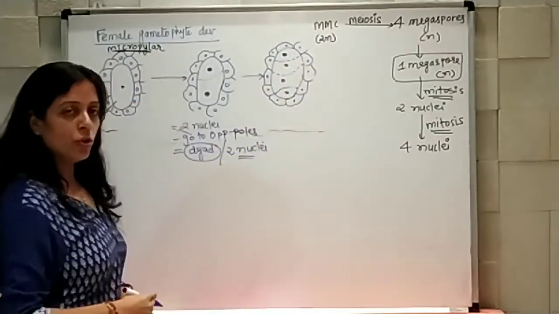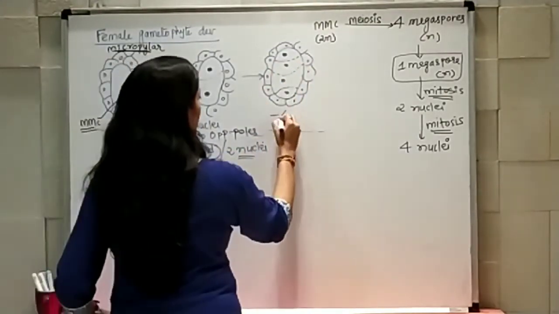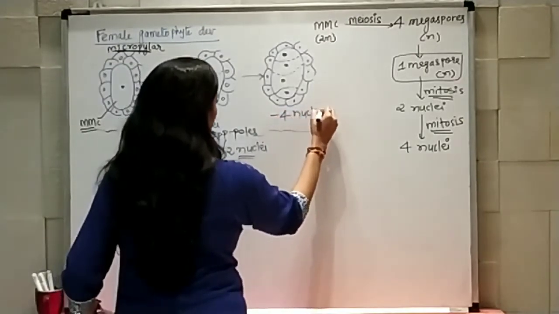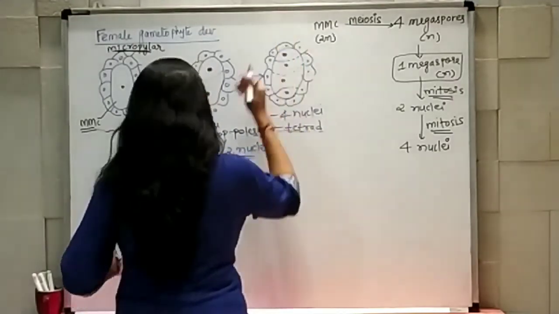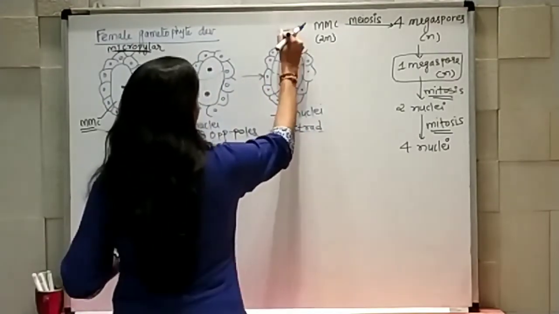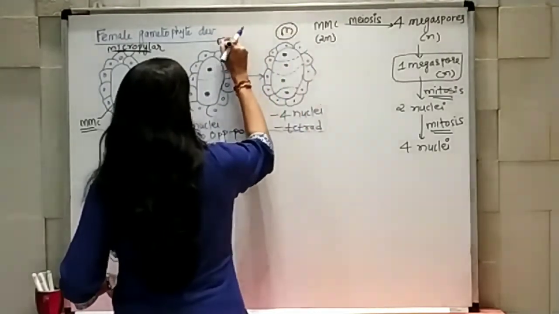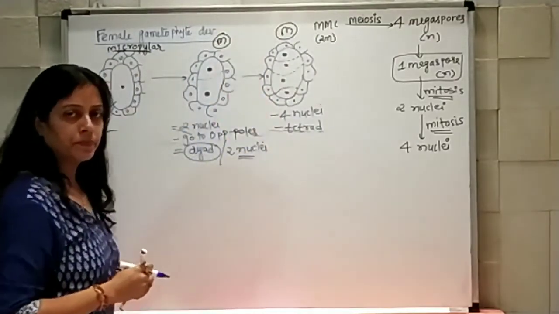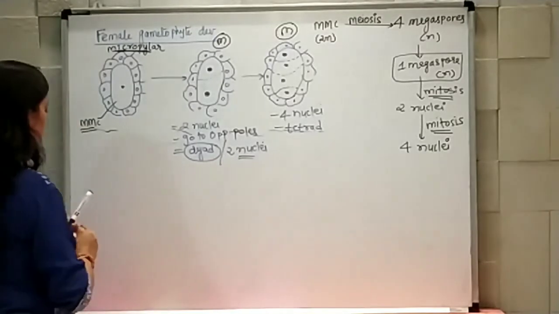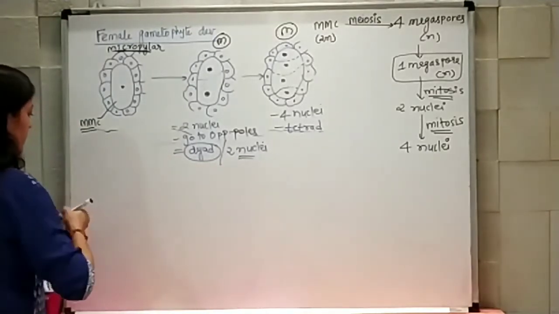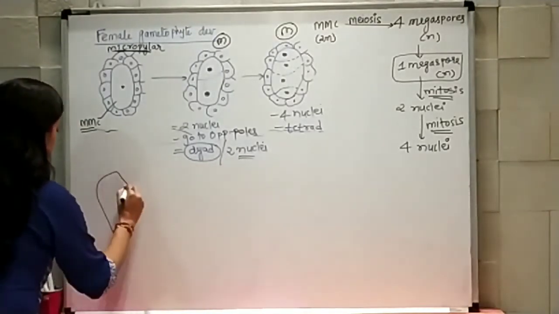So that's how 4 nuclei, or you can say tetrad formation, has taken place. Again this is the micropylar end. I can write it by M. This is the micropylar end. The same structure I can show you one more way here.